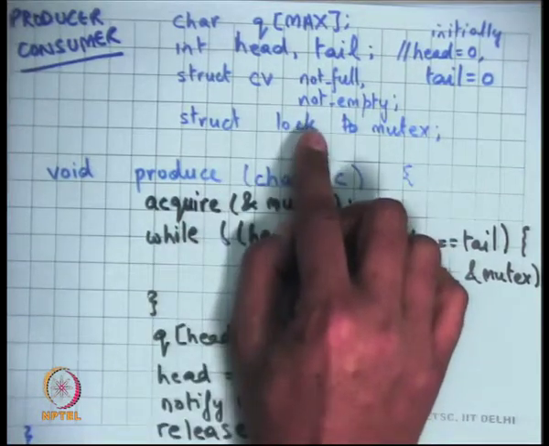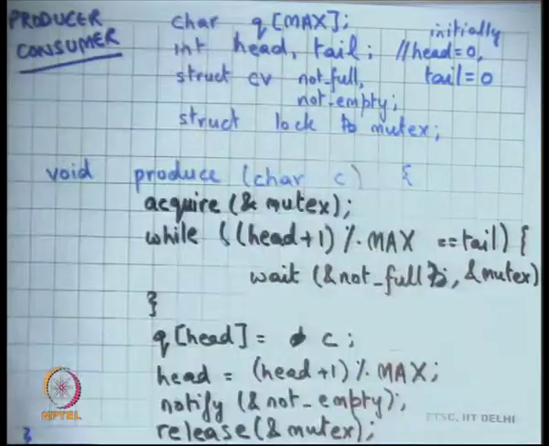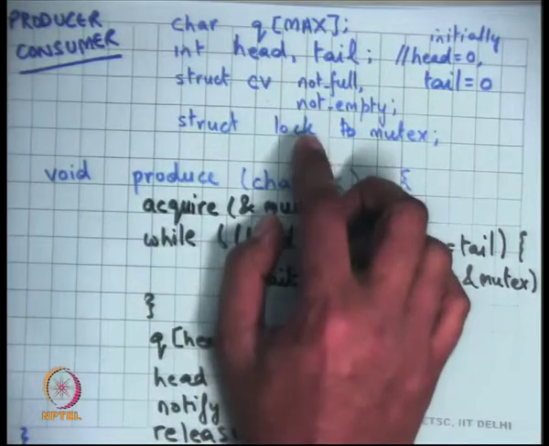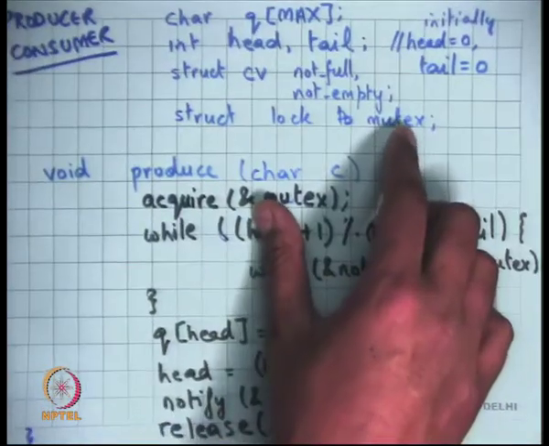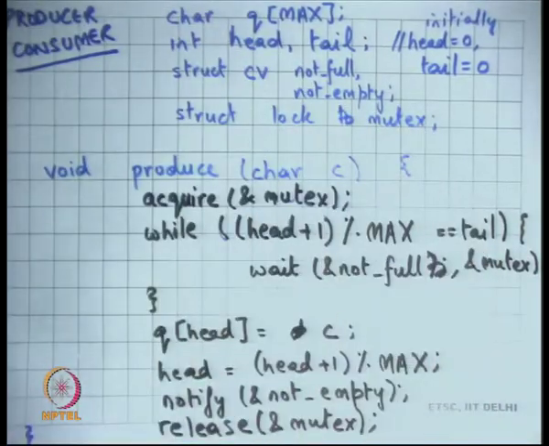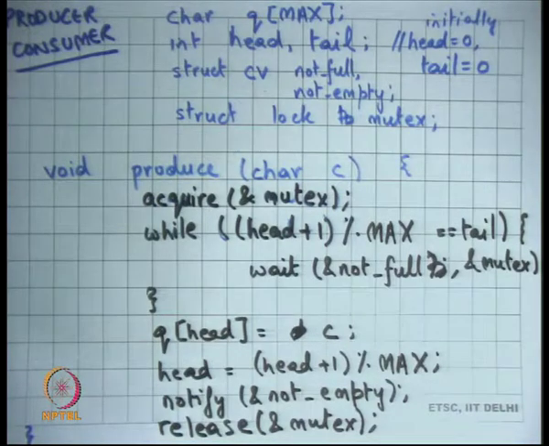And then there should be a lock which does mutual exclusion, and today I'm calling this lock mutex. You could name it anything, but it's very common to name it mutex to make it clear what the meaning of this lock is. This lock is for mutual exclusion, and it's common practice to use the word mutex to represent a lock which is being used for mutual exclusion.